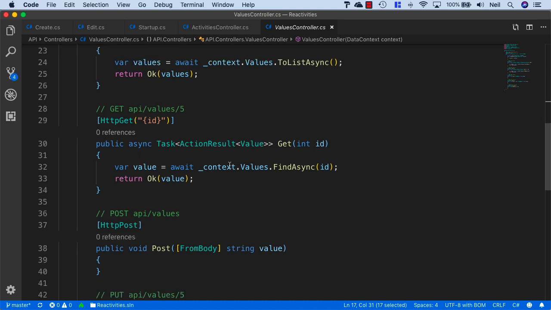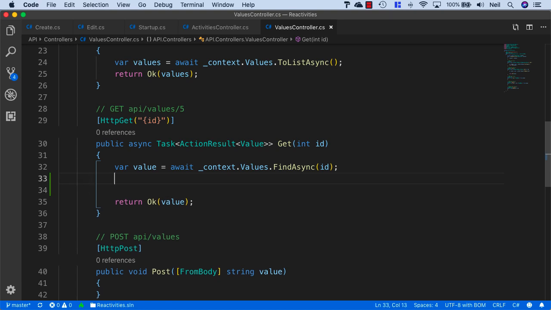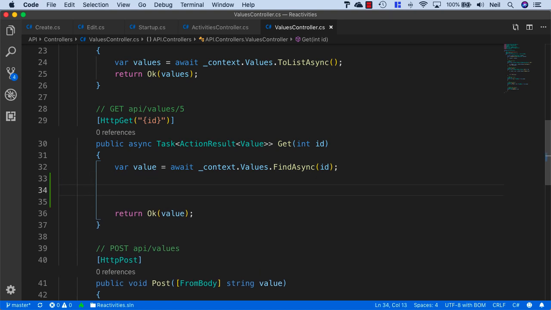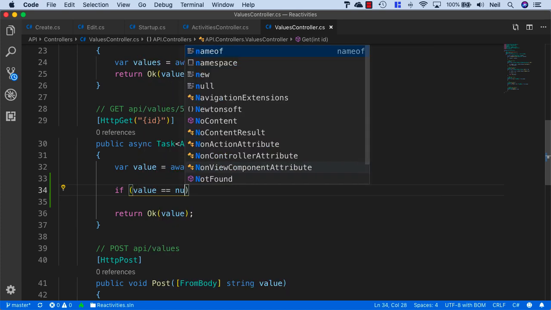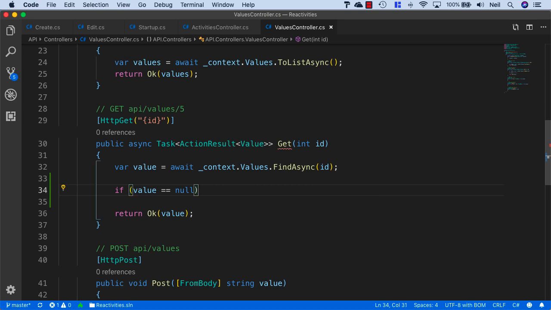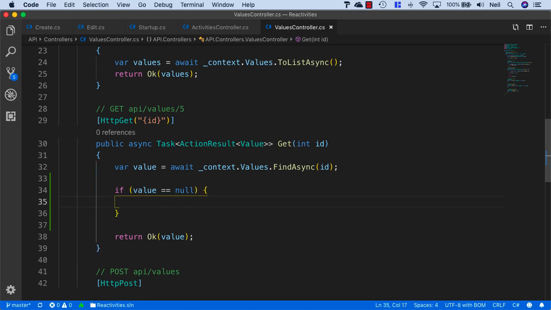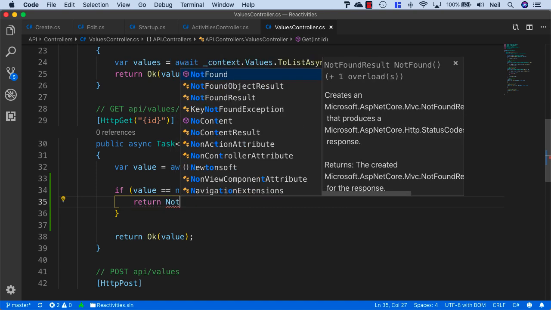then I'm going to return something to the client. And what we could do, for example, in this case, just because we have access to our values controller, I could say if value, for instance, is equal to null, then what I could do inside this controller is return a not found, because I'm inside the context of an API controller.